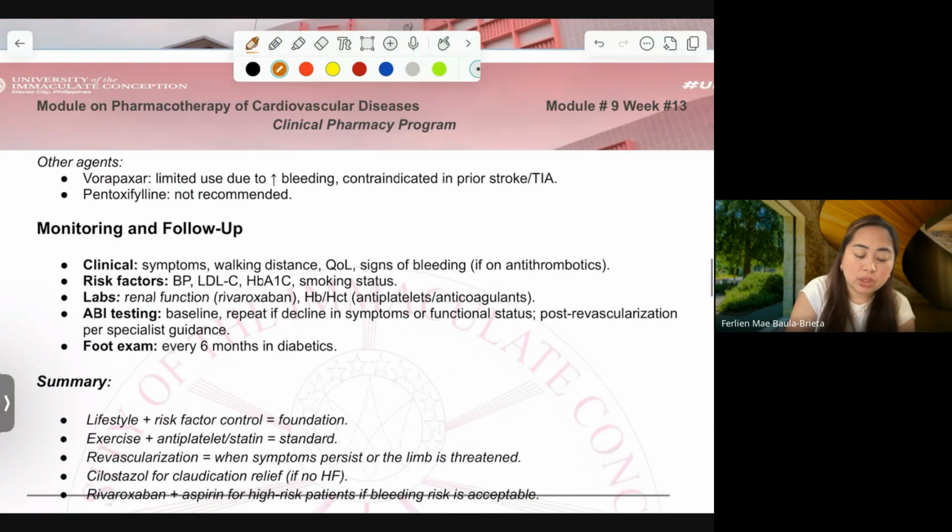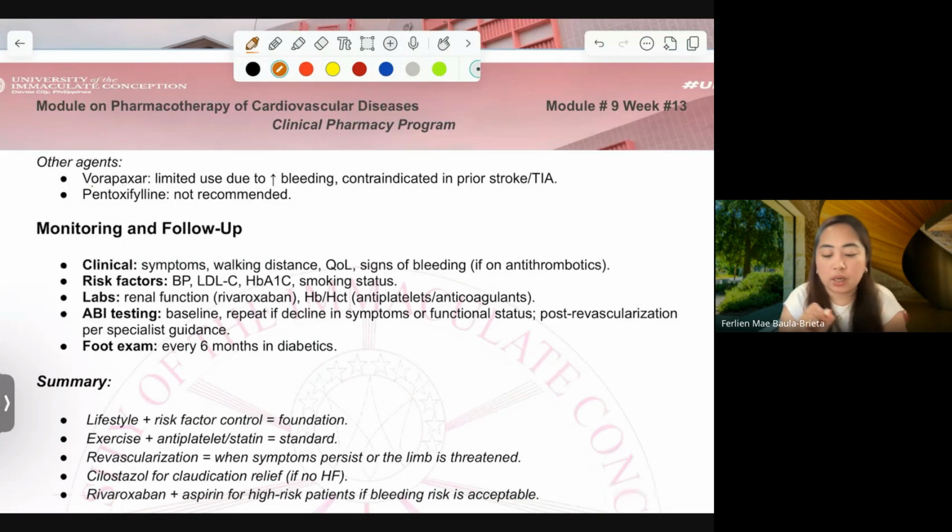Then other agents, Vorapaxar. Have you heard of this? Vorapaxar. Pentoxifylline. Okay. I included it here because it's in our DiPiro, but actually their use is very limited because they are prone to causing bleeding.